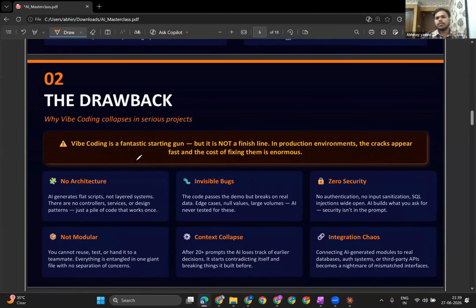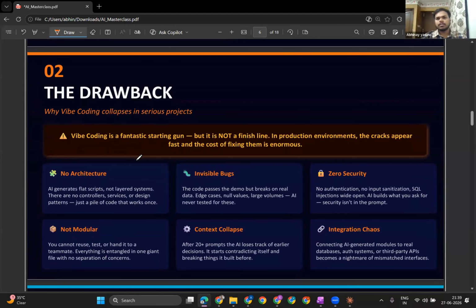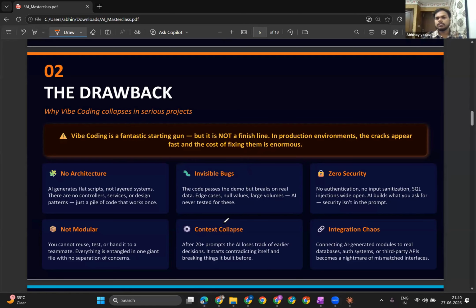But everything has some sort of drawbacks. This vibe coding is very, very good, and there is nothing to think twice about. But if you're serious about a particular project, let's say from idea to making some sort of startup or scalable solution, do you think that vibe coding will work? Anyone among the audience who can let me know? What do you say? No, I don't think so.